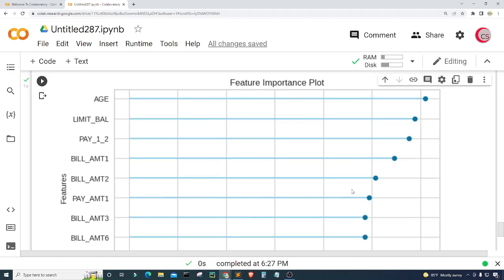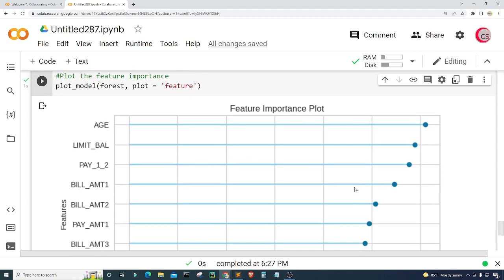Basically this means that the higher that score is, the more important, or another way of saying it, the more that feature will be responsible for predicting the output. So for instance here, age seems to be the most important feature in this data set, followed by limit_bal.